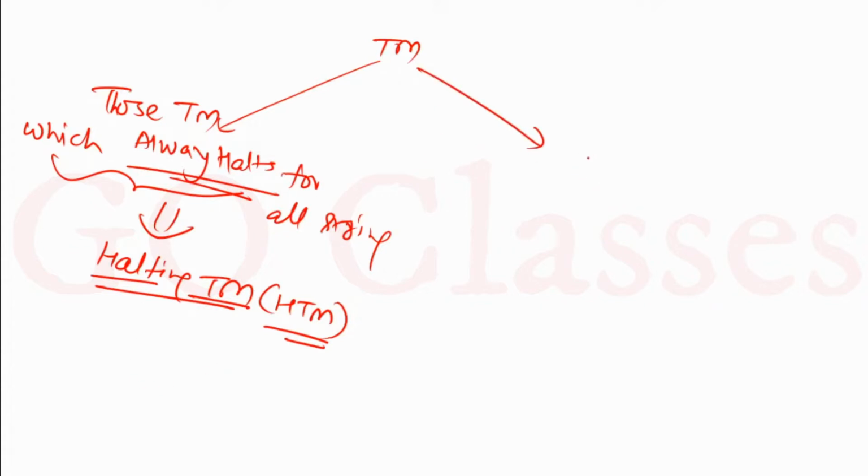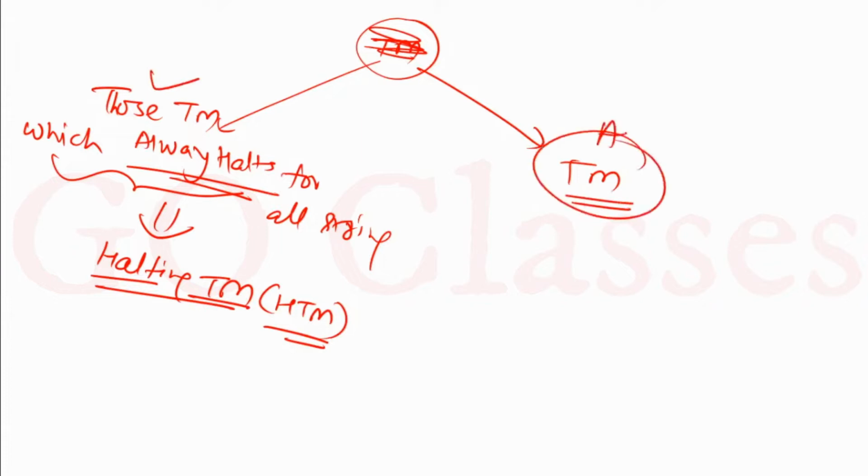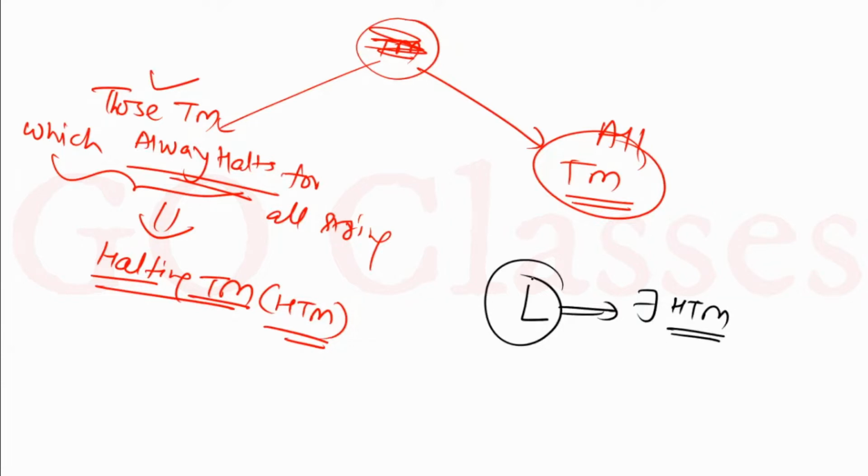And of course the remaining Turing machines are the rest. So you have those Turing machines which always halt, and all the Turing machines. Now, if you have a language L, and for this language L there exists a halting Turing machine, there is at least one halting Turing machine, then this L will be called a recursive language.